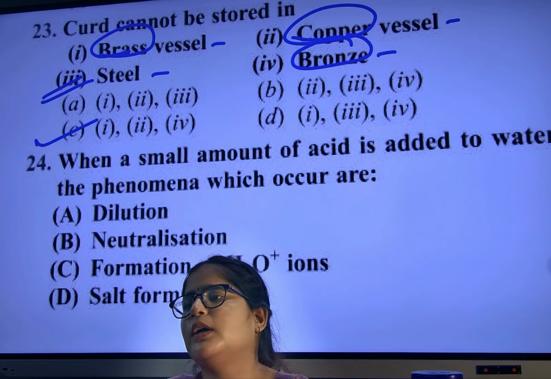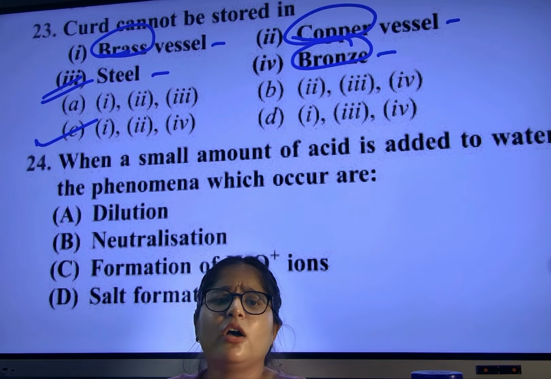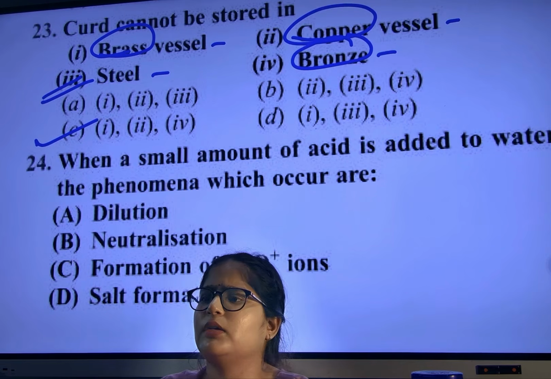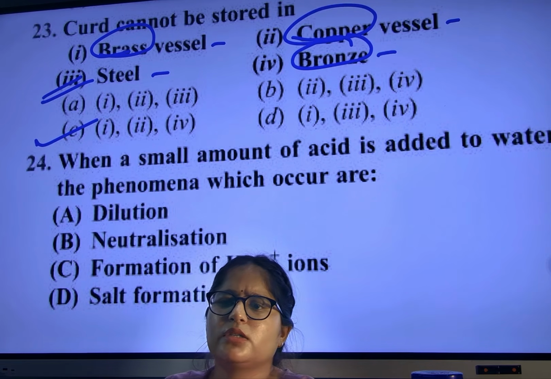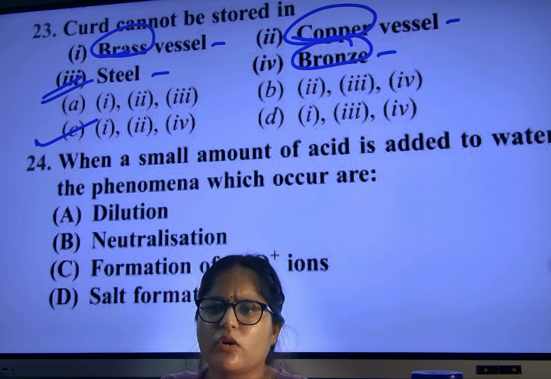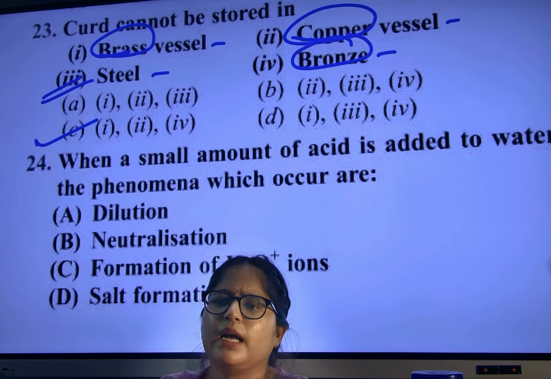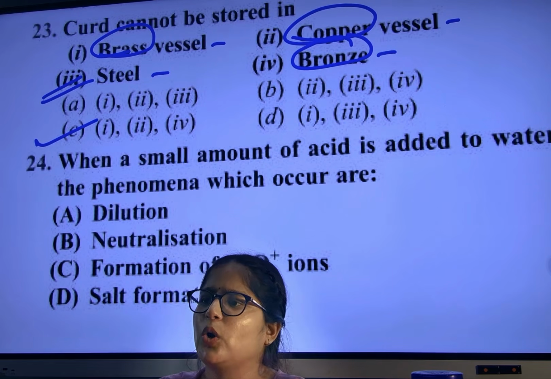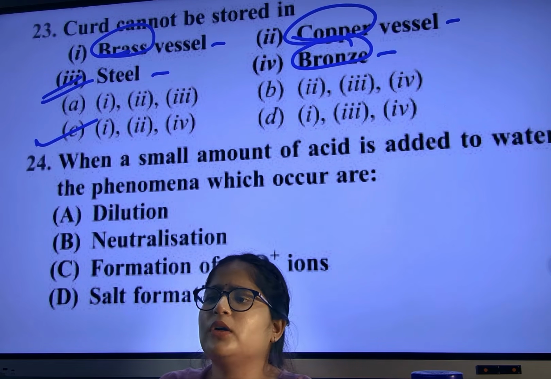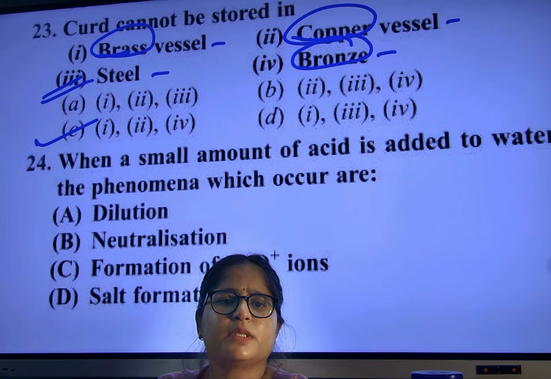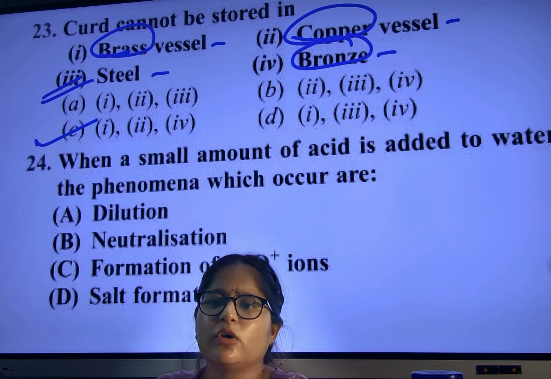We can store curd only in steel, or maybe in earthen pots, clay pots. We can't store curd in brass, bronze, copper, any metal. No, it will react with the lactic acid. It will corrode. Clear? We can't store curd in any metallic substance, because the acid will corrode it.